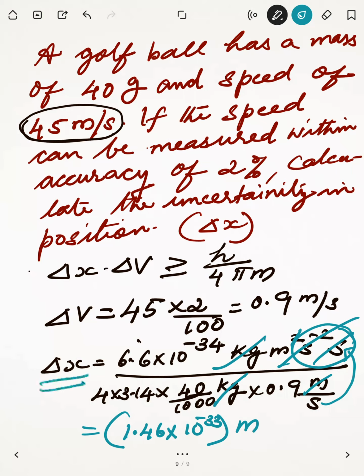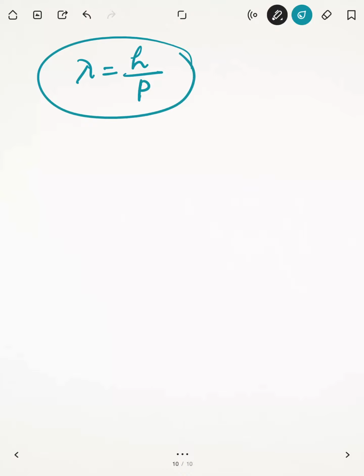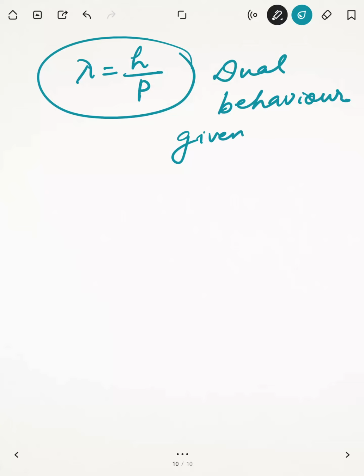If the mass is high, then wavelength will be very less. Lambda is equal to h upon p. This is for dual behavior, given by de Broglie.